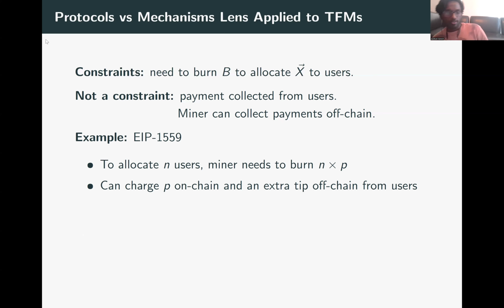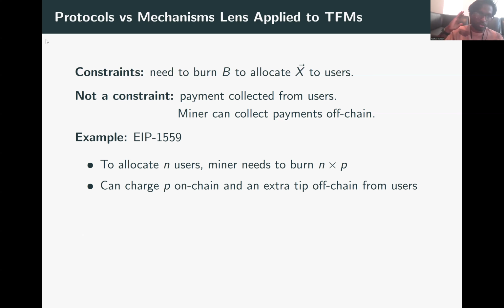So for example, if you look at EIP 1559 again, in order to allocate n users, the miner will have to burn n times P. There is no other way for the miner to process n different transactions. Conditioned on this, the miner is free to do whatever it wants to include the users who bid, right?